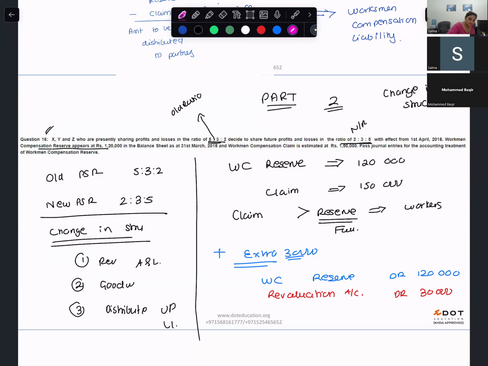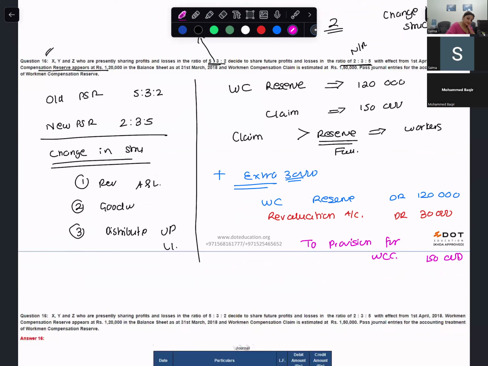So this entire 150 will go to whom? The workers. What entry will you pass for that? It's provision for workmen compensation claim. How much? 150,000. Are you with me?